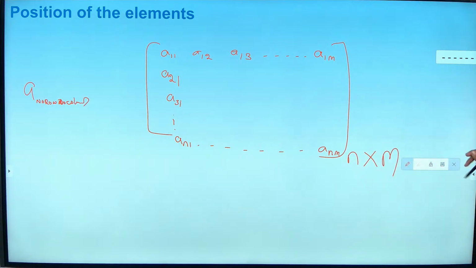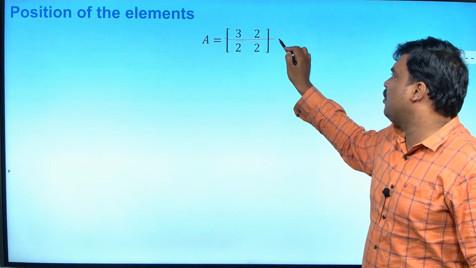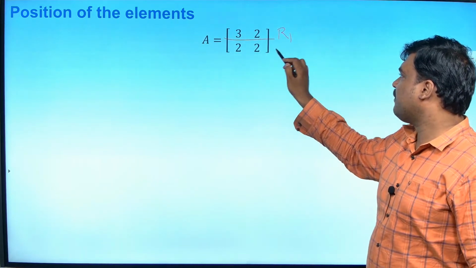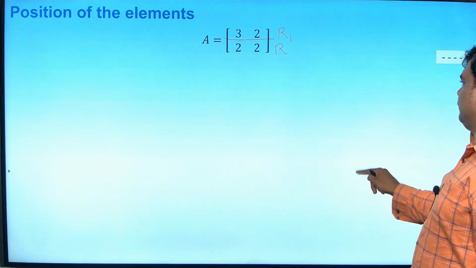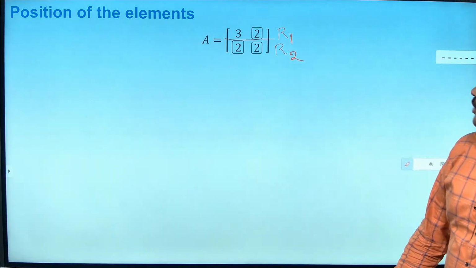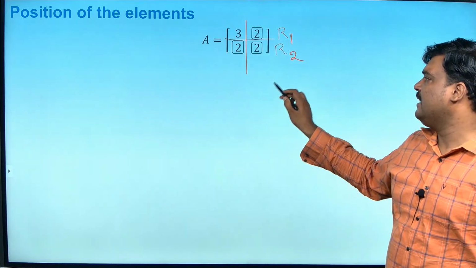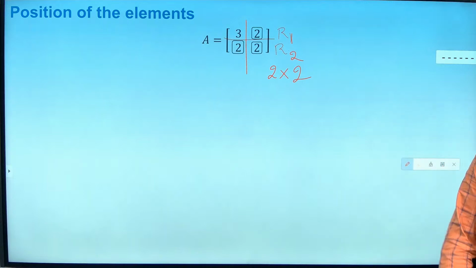Okay. So now I will go for this. Now I hope this is clear. Okay, look here. How many elements are there now? What is the order of the matrix? 2 by 2. Why? Because this is row 1 and this is row 2. So there are 2 rows and 2 columns. So 2 by 2. Is that okay guys? Did you understand why 2 by 2?